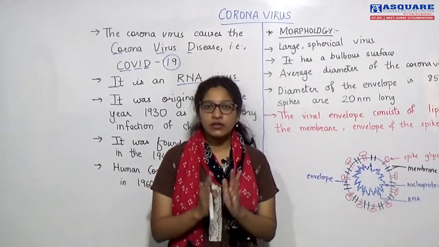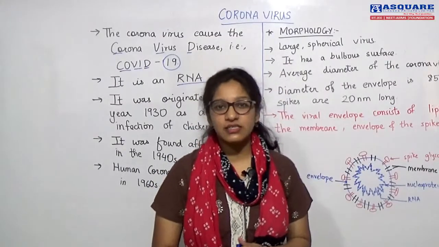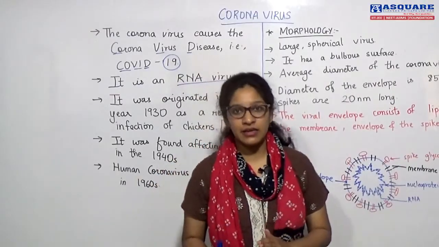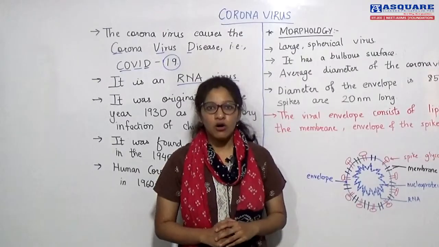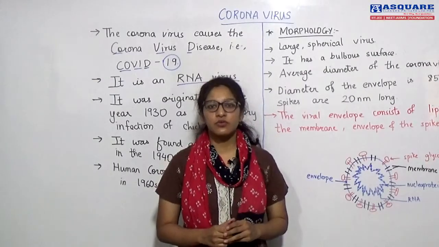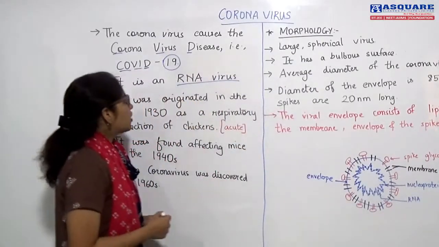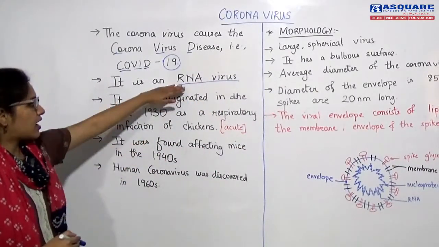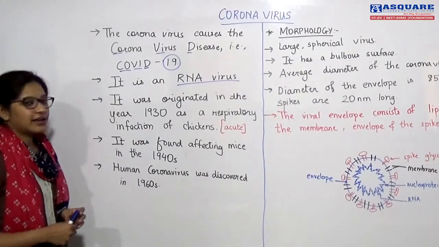In corona, we usually see that the genetic substance is RNA. So we say coronavirus is an RNA virus, or the genome of coronavirus is of the RNA type. Because its genetic material is made of RNA, we say that coronavirus is the RNA virus.